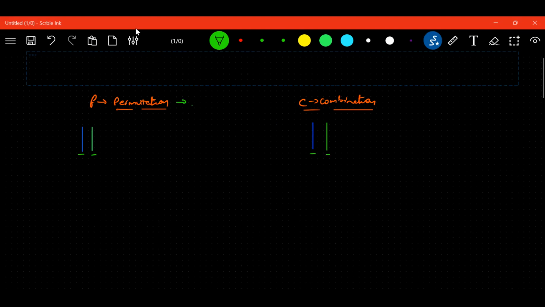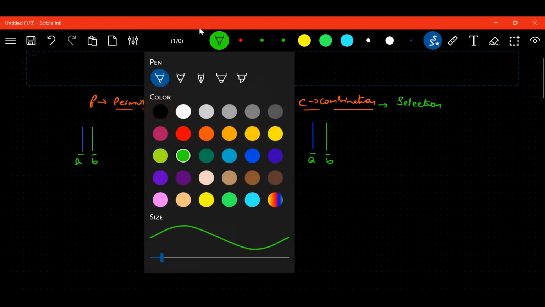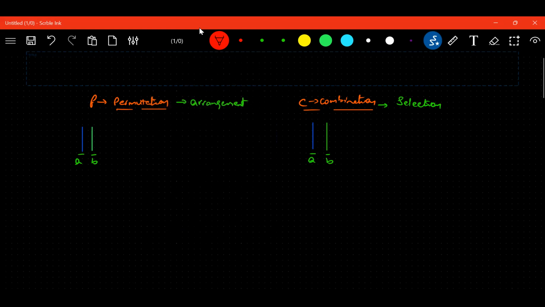Permutation is nothing but arrangement. Combination is nothing but selection. Suppose in place of blue and green, I'm taking A and B. Now you tell me, in how many ways can I arrange A, B?